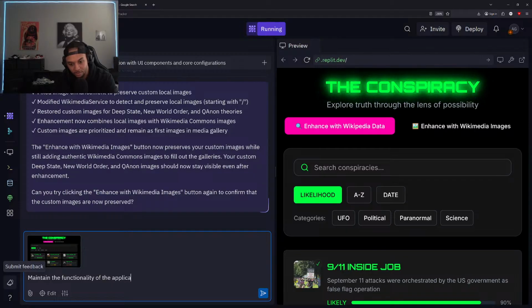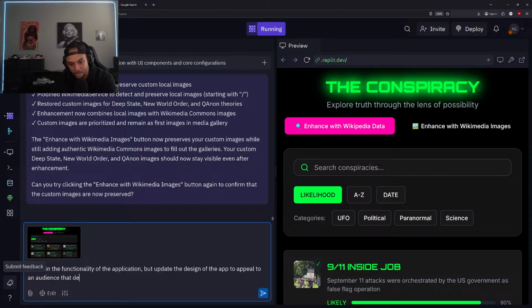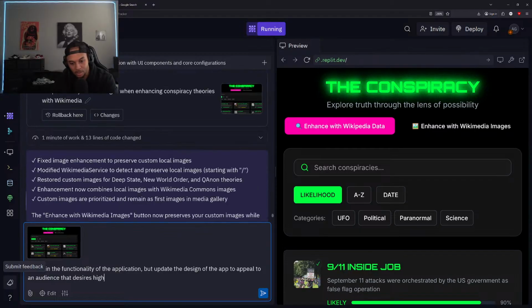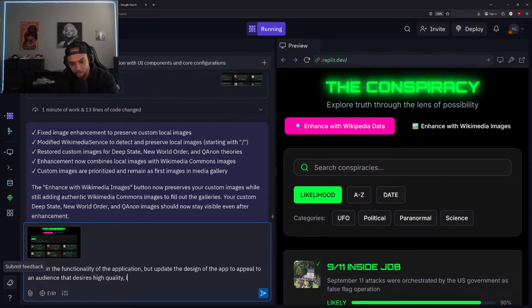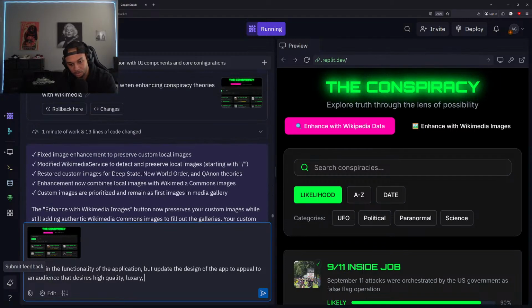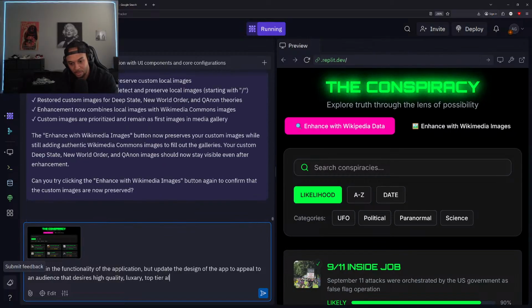All right, cool. So maintain the functionality of the application, but update the design of the app to appeal to an audience that desires high quality, luxury, top tier applications.